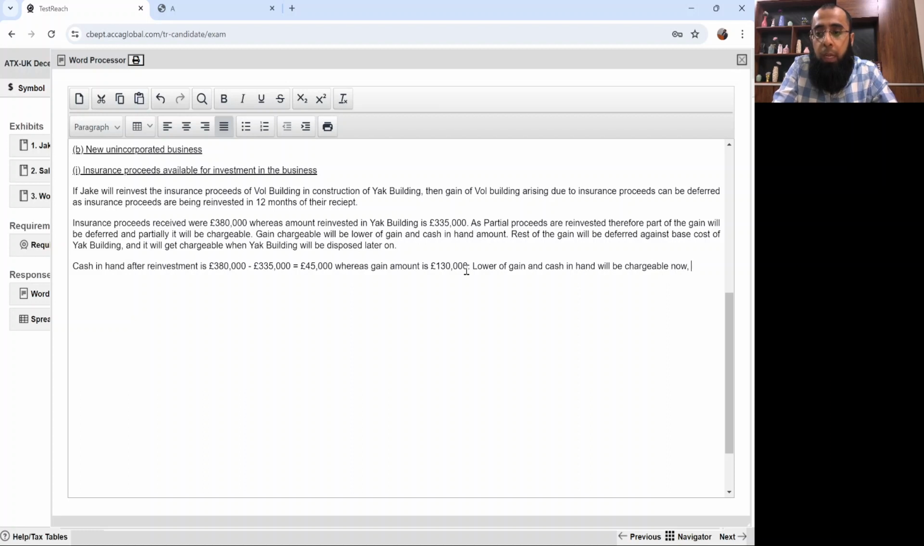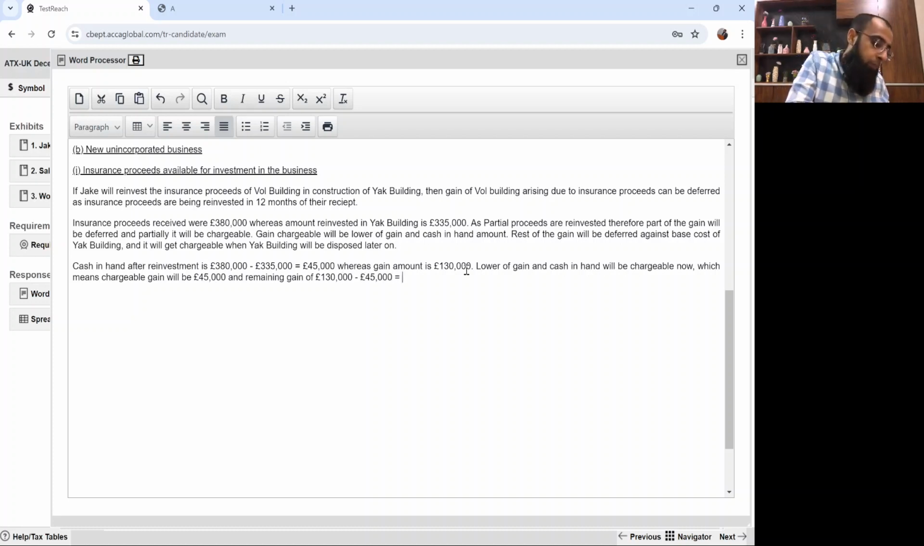Which means the chargeable gain will be 45,000, and the remaining gain of 130,000 minus 45,000, how much? 85,000 pounds will be deferred against the base cost of yak building.